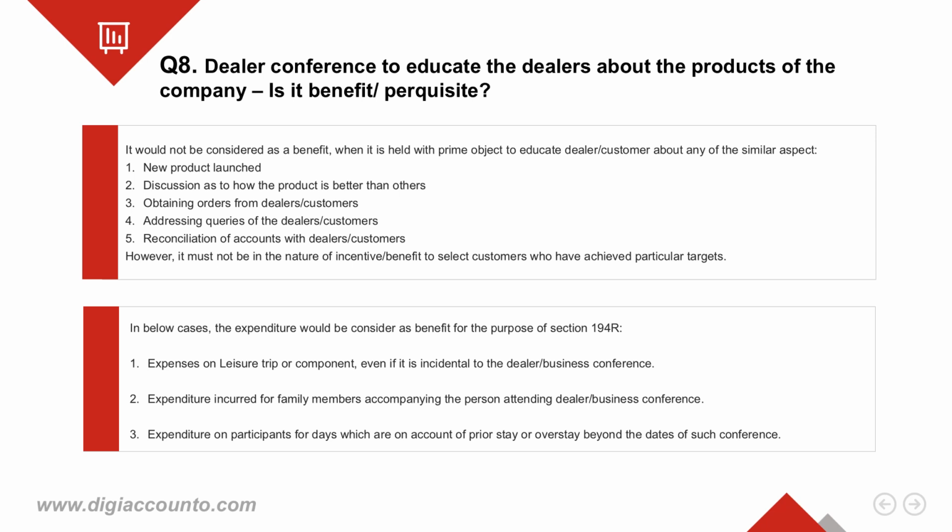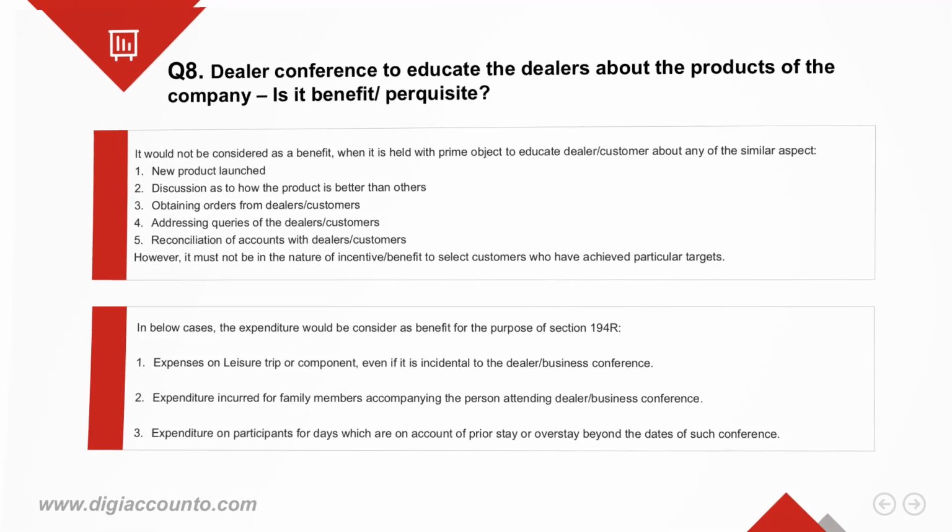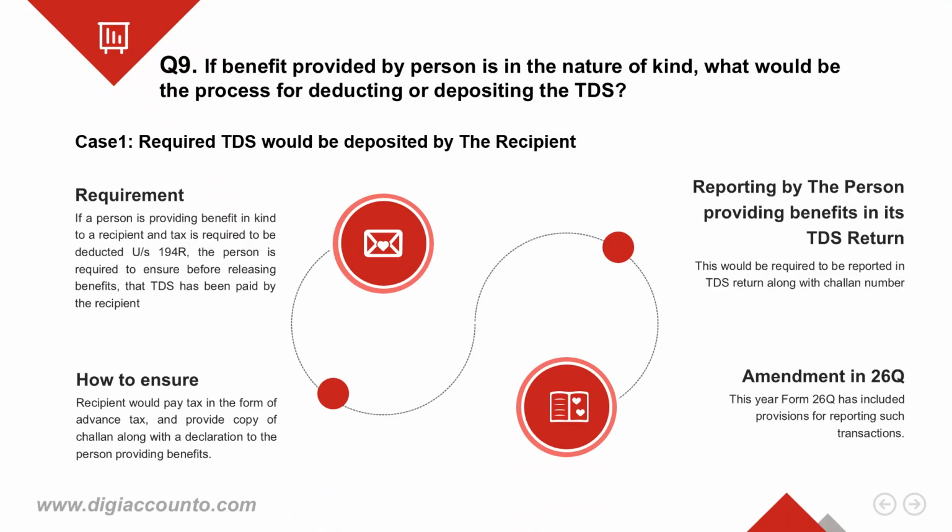The department further clarified the cases where the benefit will be subjected to TDS under section 194R. These are expenses on a leisure trip or component even if it is incidental to the dealer or business conference, expenditure incurred on family members of attendee dealers, and expenditure incurred on participants for prior stay or overstay beyond the date of such conference.